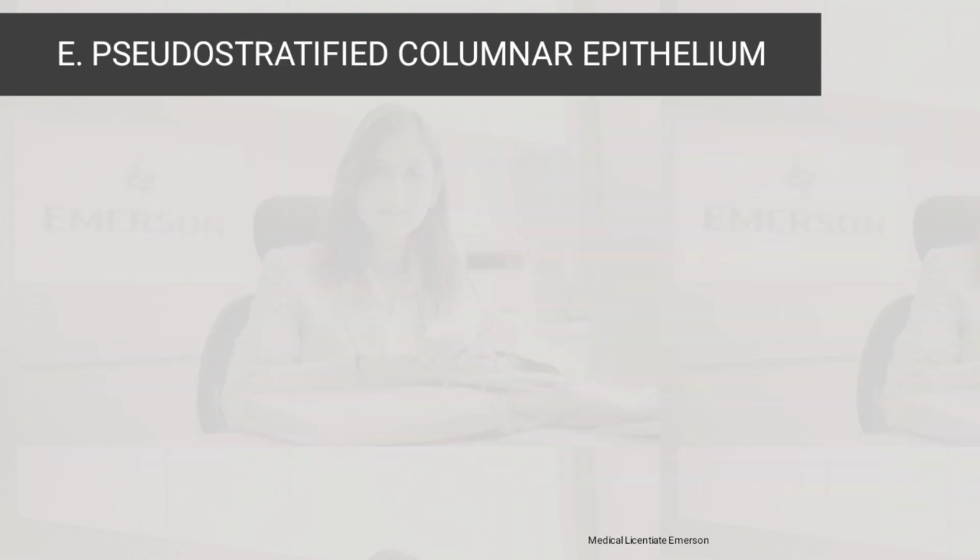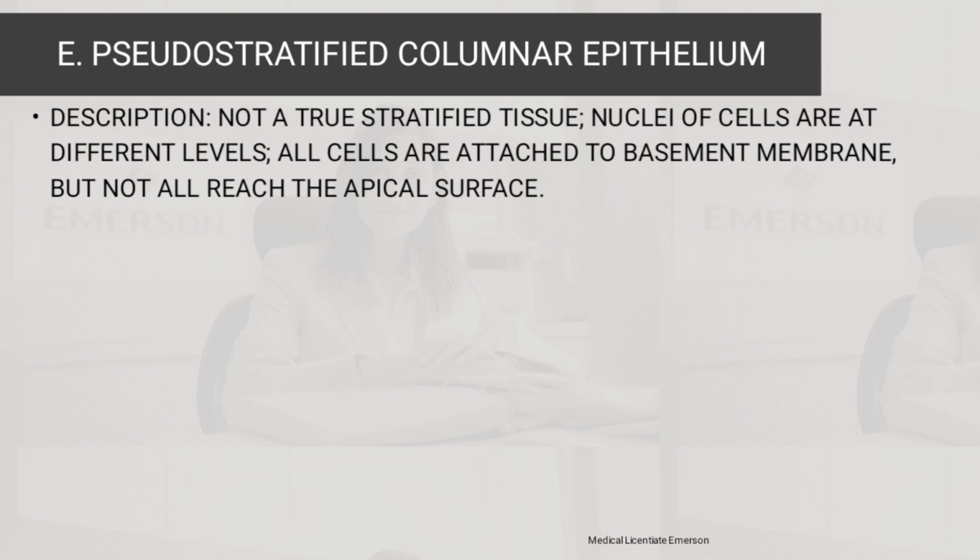Then the pseudostratified columnar epithelium is a non-true stratified tissue. The nuclei of cells are at different levels, and all cells are attached to the basement membrane, but not all reach the apical surface.